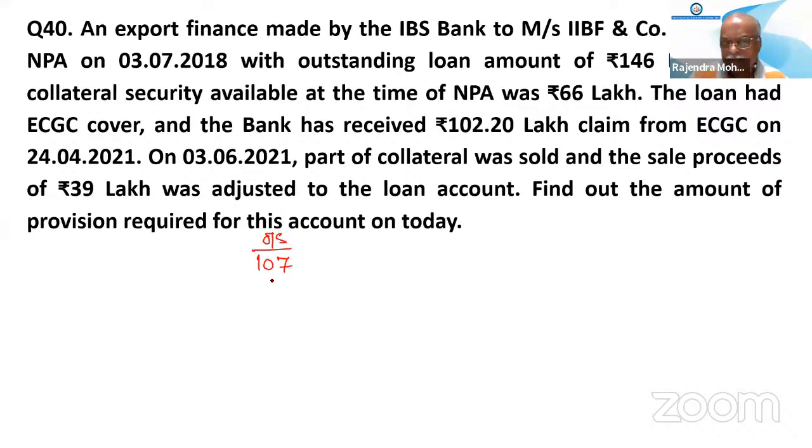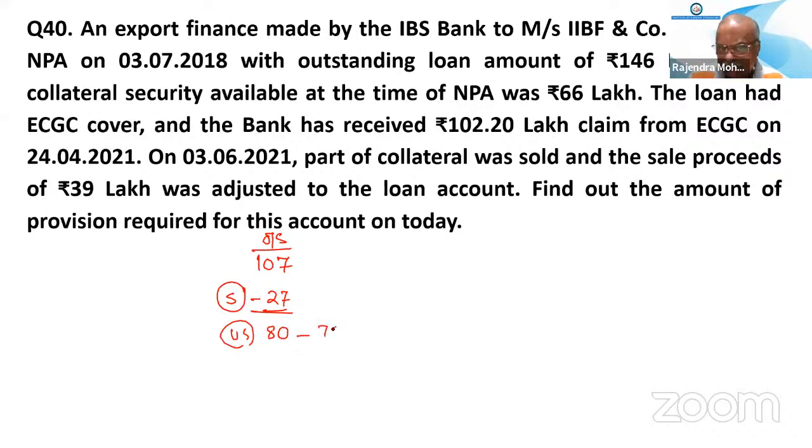107 was the outstanding balance. Yes or no? Yes, sir. So how much security is available now? 27. So this is the secured amount. 27 security available. Is it okay or not? Yes, sir. So you minus this one. How much is unsecured now? 80, sir.